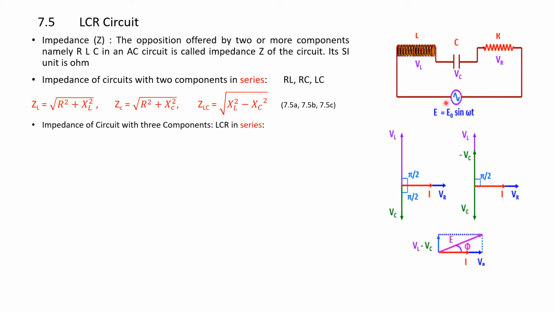Here there is a supply voltage, an alternating EMF, E equals E naught sin omega t. This indicates that it is an AC voltage, so AC current passes through this circuit. L, C and R are all connected in series, so that the same current enters these circuit elements.